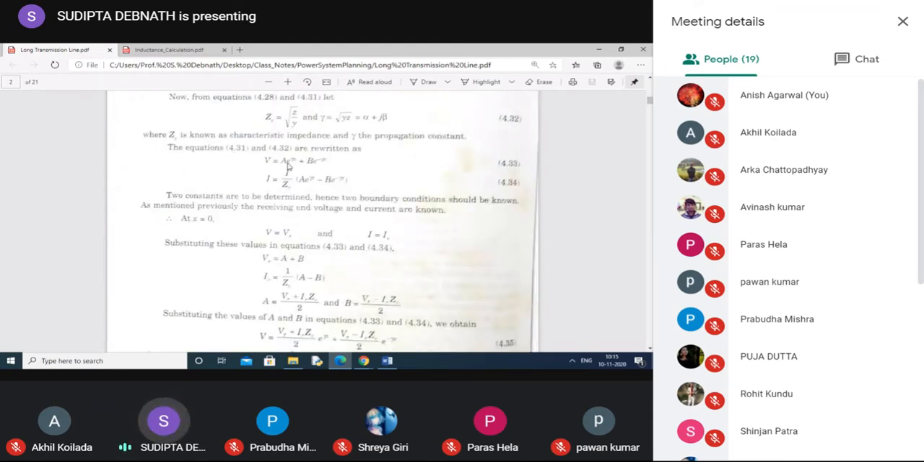So from this equation, what do we get? Put x equal to 0. So you will get V equal to A plus B. And here you put x equal to 0 and put I equal to IR. So you will find 1 by ZC times (A minus B).